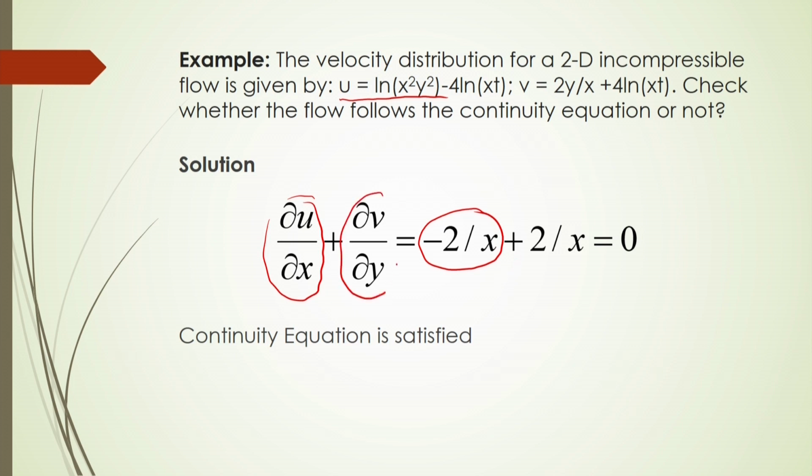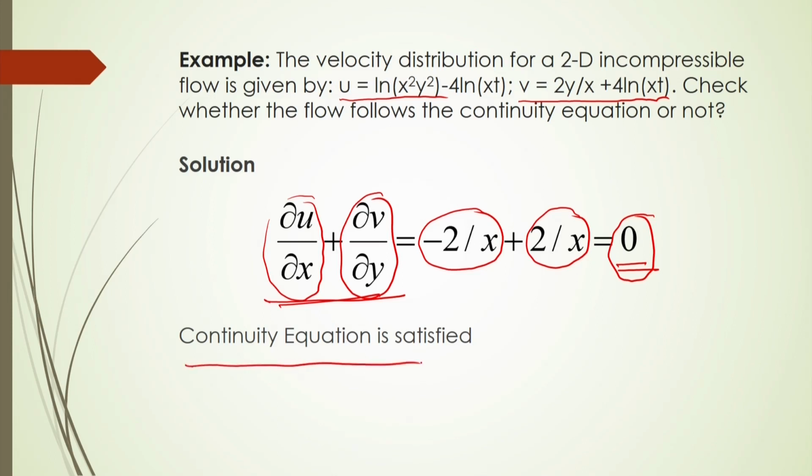Similarly, ∂v/∂y you can calculate from the velocity distribution in the y direction, then you can get again plus 2 by x. So, summation of these two, what will it come? It will be coming 0. So, as per the 2-dimensional continuity equation, it will be 0 based on your velocity distribution. So, this velocity distribution will follow this continuity equation.